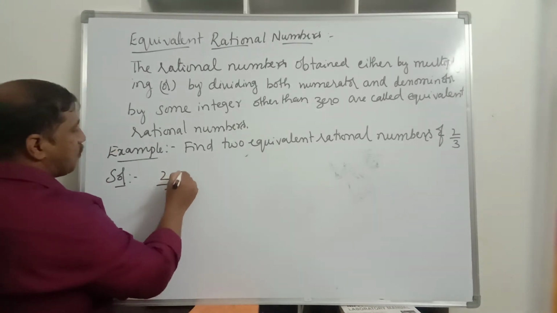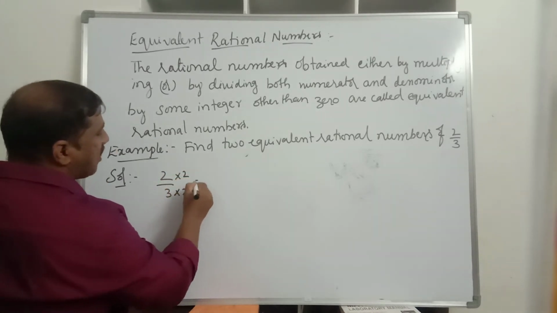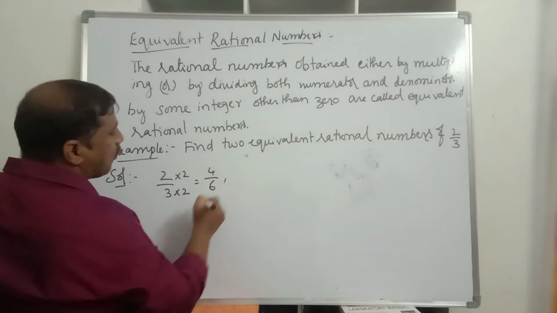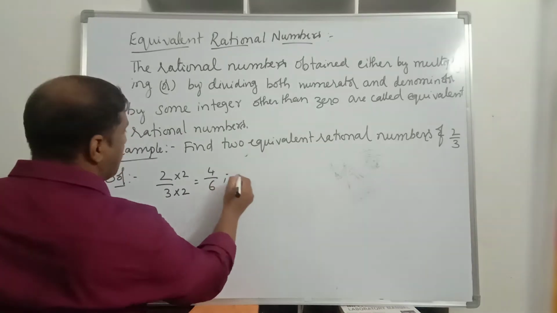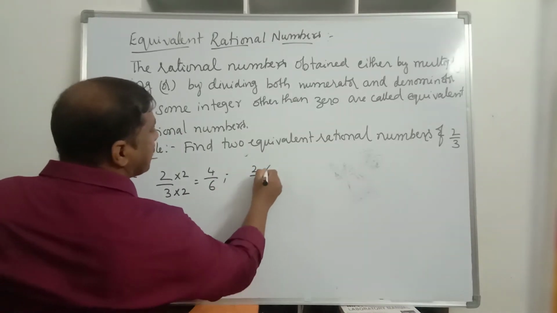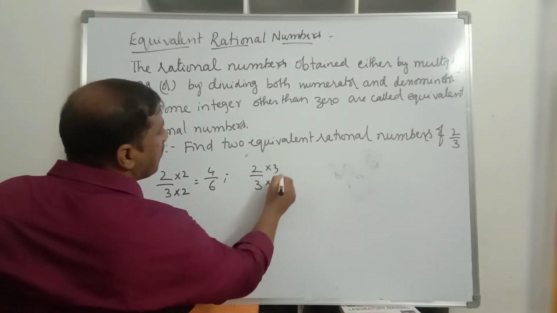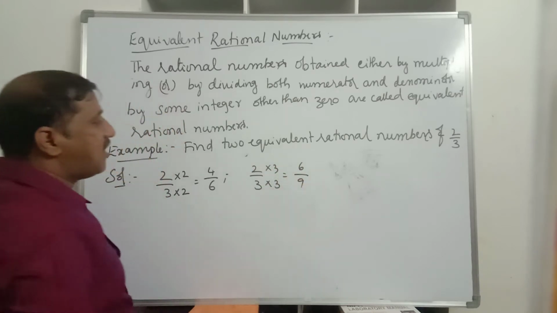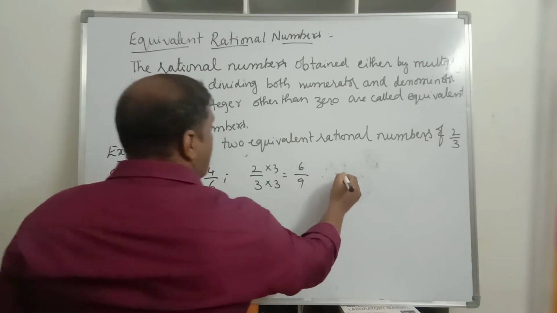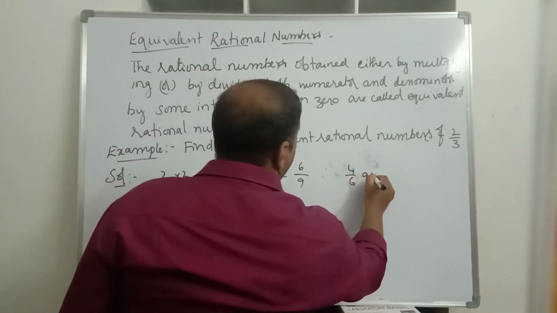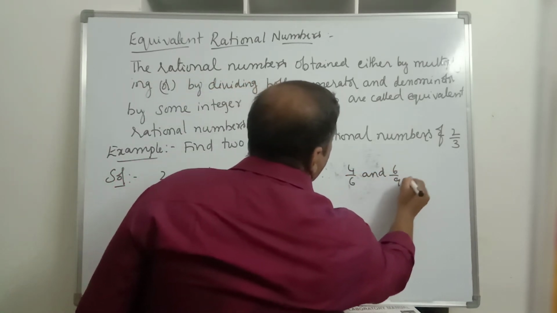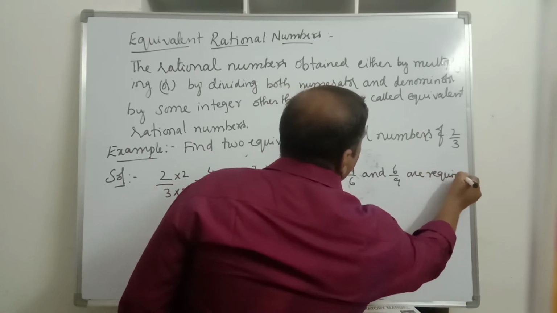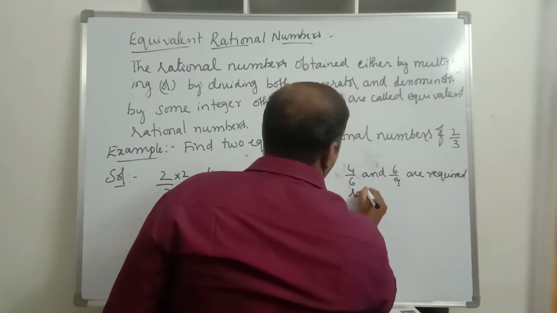Multiply both numerator and denominator with 2. What did we get? 2 into 2 is 4 and 3 into 2 is 6. 4 by 6 is one rational number. Then multiply both numerator and denominator with 3. 2 into 3 is 6, divided by 3 into 3, 9. Therefore, 4 by 6 and 6 by 9 are the required rational numbers.